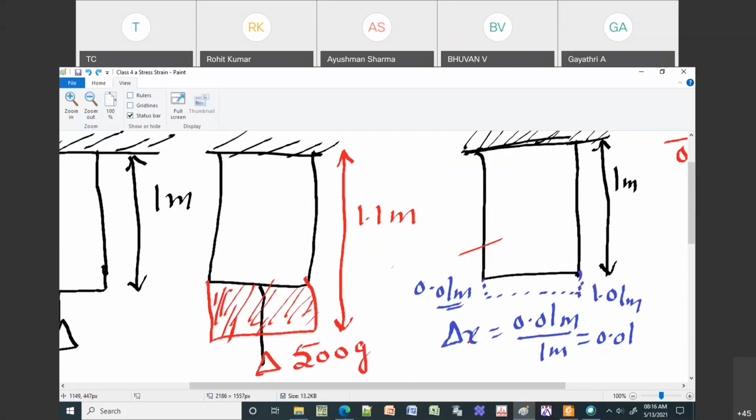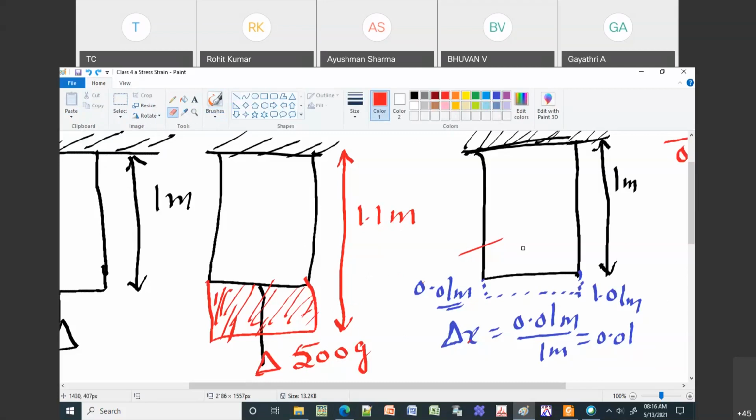Then you remove the weight that you put. If it is not having any strain, in that case it has to come back to 1 meter. But normally there will be some strain in the material, so you can expect a change in its length. Instead of stopping at 1 meter, this will stop at 1.01 meters. So 0.01 extra length is added due to the strain.